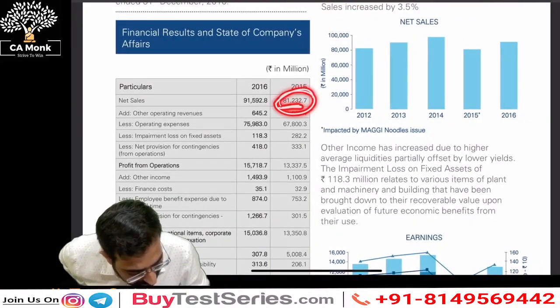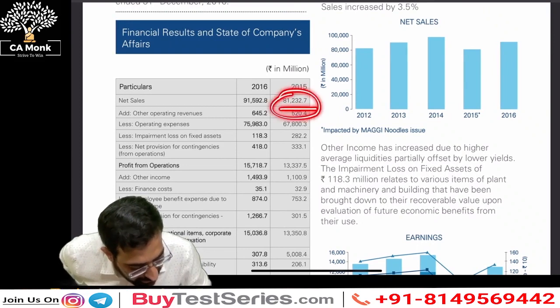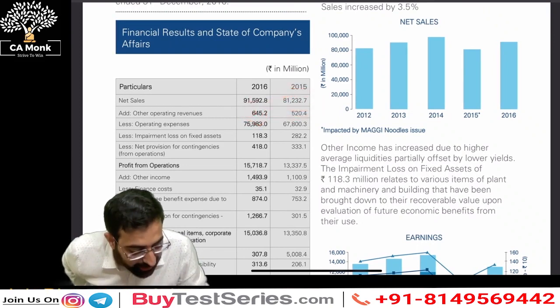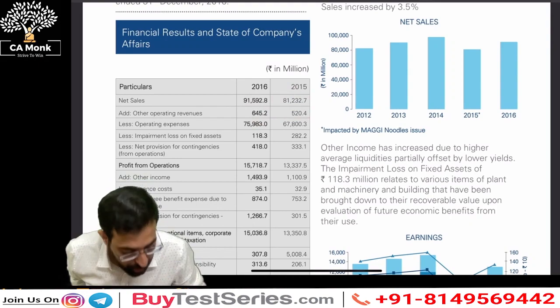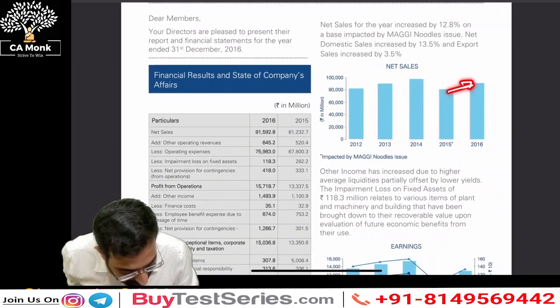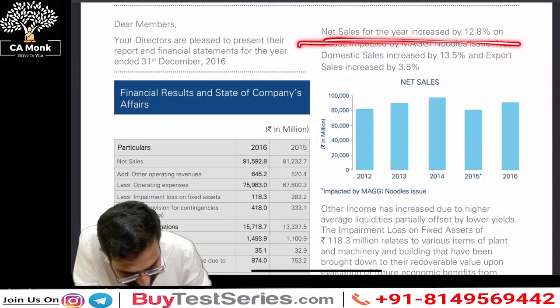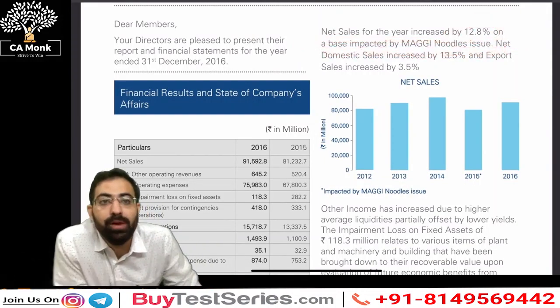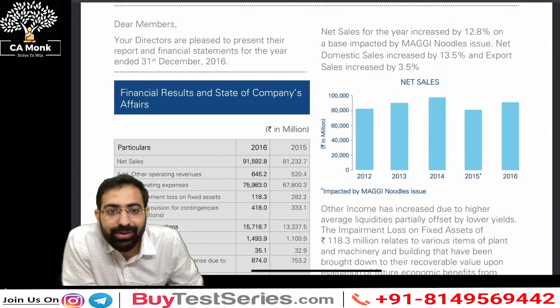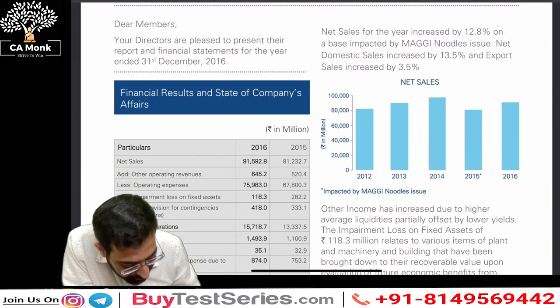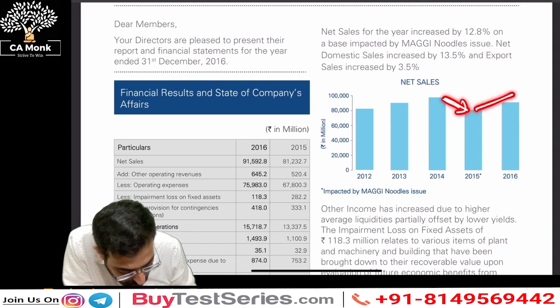In 2016, the sales is 812,232, and in 2016 it comes to 91,592, right? So if I see the graph, the sales has again boosted up. Now what does the company say? The net sales increase by 12.8% is base impact on the Maggie noodles issue, right? Now what is this? How has the company been able to achieve its growth back?